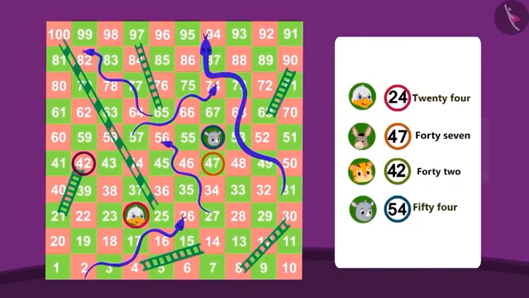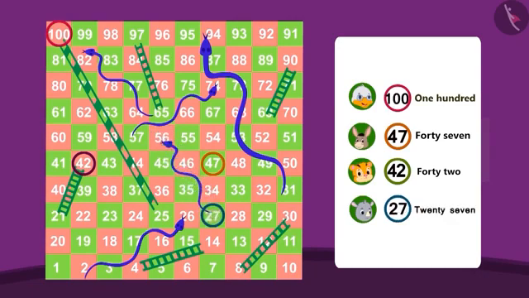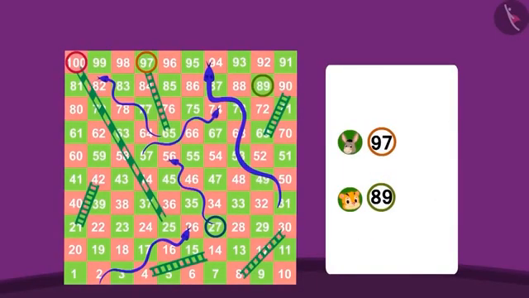Let's see how Uncle won this game. And where are the other players? Oh, Uncle got a ladder straight up to 100. And poor Guggu was swallowed by a snake straight down to 27. Can you tell me how many steps must be taken for these players to reach 100?